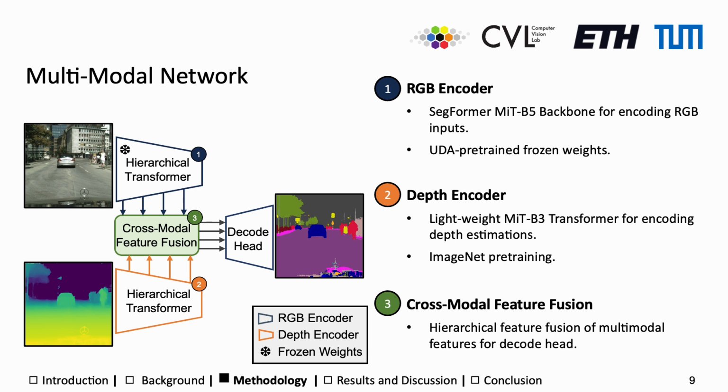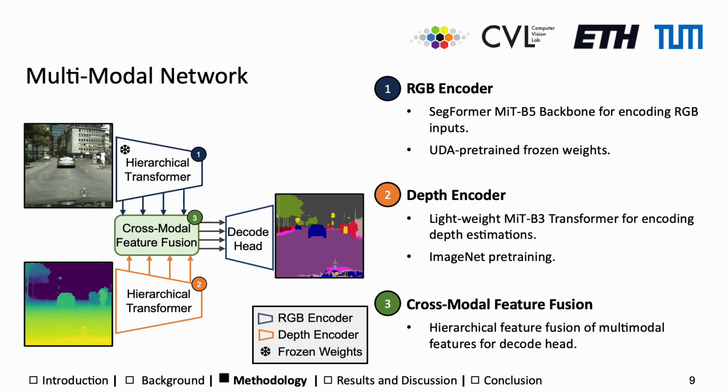For the RGB encoder, we utilize a SegFormer backbone. Contrary to other works, we initialize with UDA pre-trained weights instead of ImageNet weights. This allows us to effectively extract multi-level representations from the RGB inputs without the necessity of further training the RGB encoder. To introduce depth features, we utilize a slightly smaller hierarchical backbone. For initialization, we utilize ImageNet weights as these have learned spatial understandings of images.